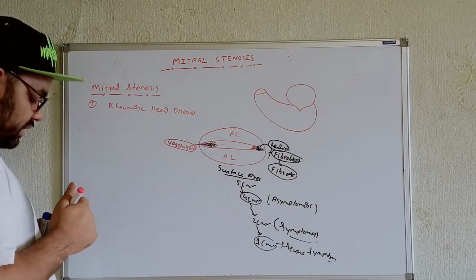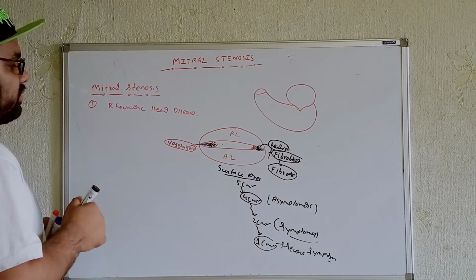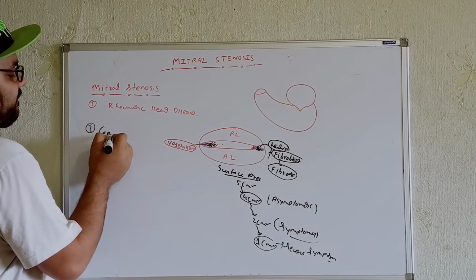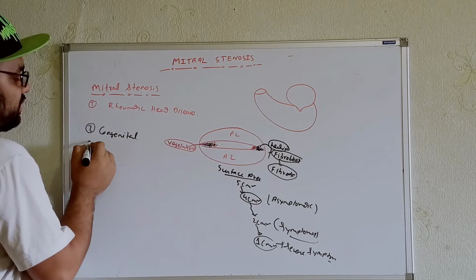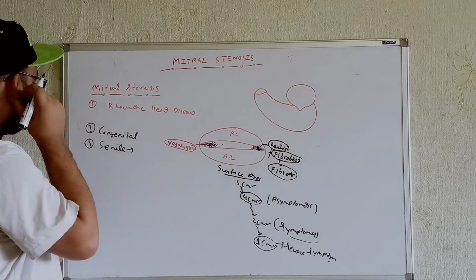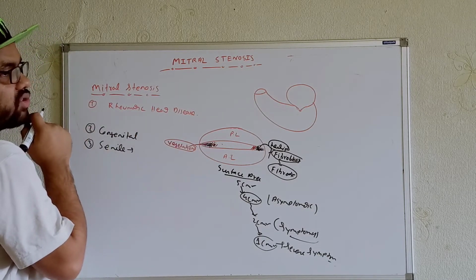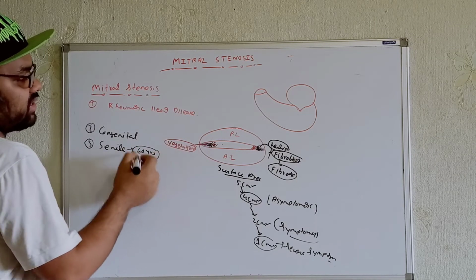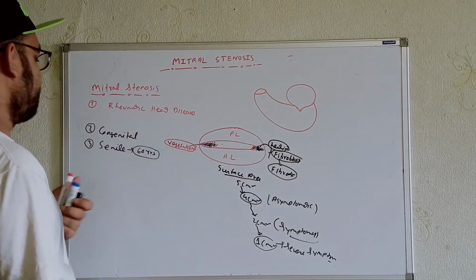Now, what are the other etiologies? We can talk in terms of congenital causes. Number three, we can talk in terms of senile. Senile means whenever the valves get older, whenever the age of the valves is more than 60 years, for example, there is a chance for this type of problem. That means we can say a stenotic valve.